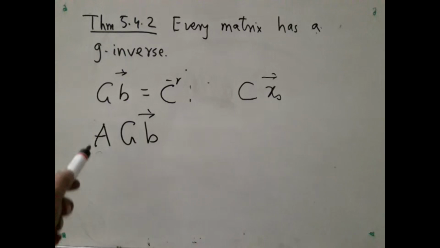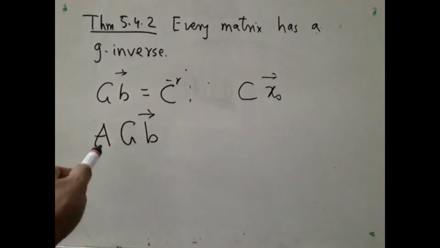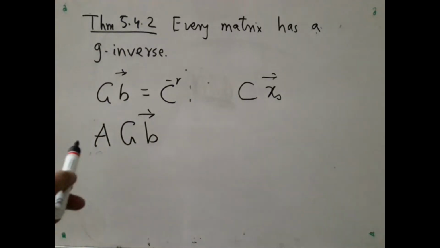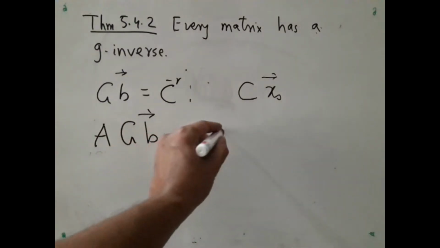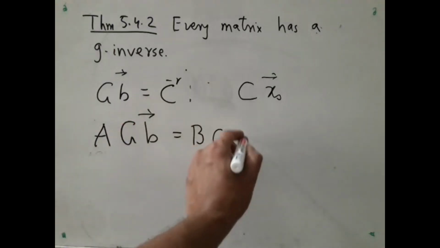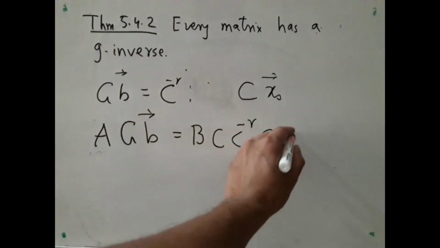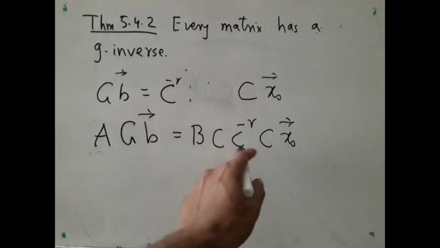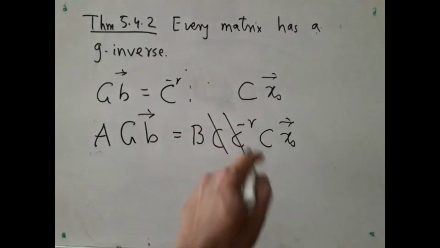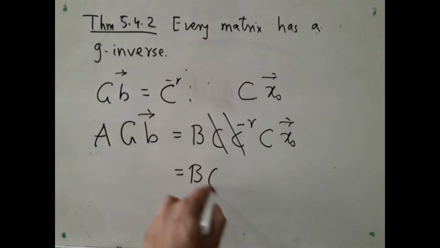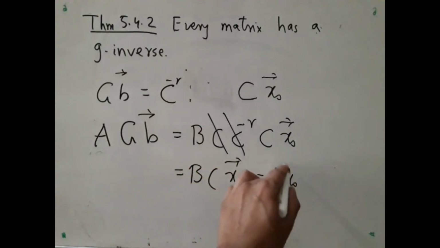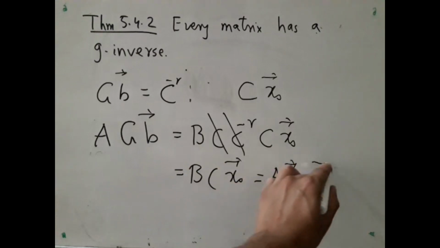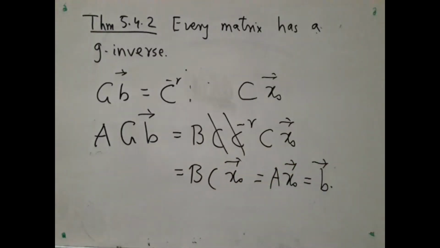Now we have to check whether GB is a solution to Ax equal to B, that is whether this is equal to B. So let me do that. BC, that is A, and this is C right inverse C x naught. Now the right inverse comes to the right of this C, so they cancel off, and you are left with BC x naught, which is Ax naught, which is B as required. So this shows that any matrix has a G inverse.